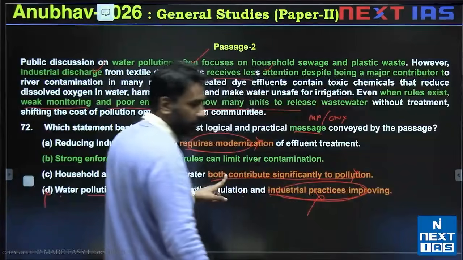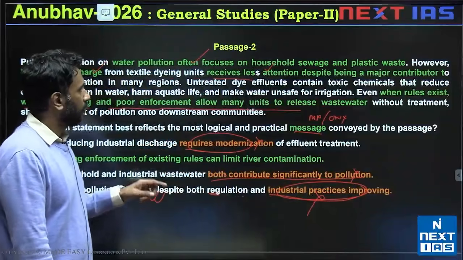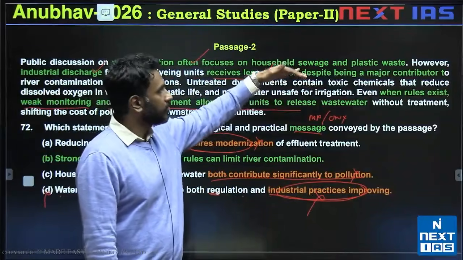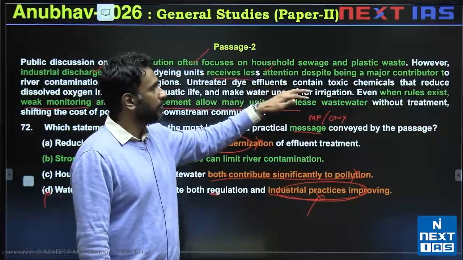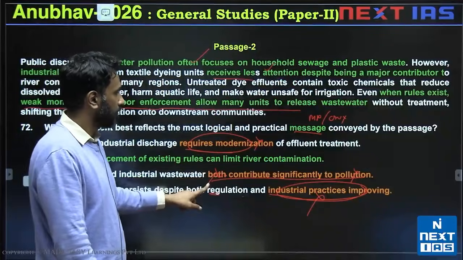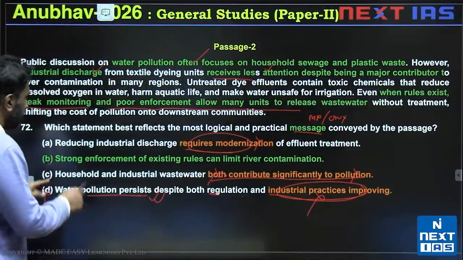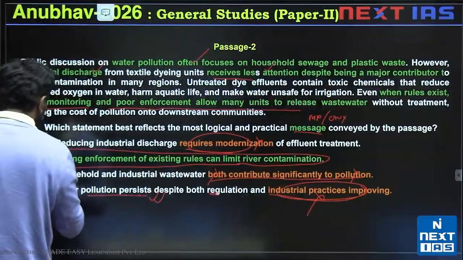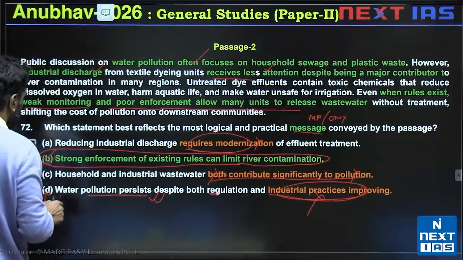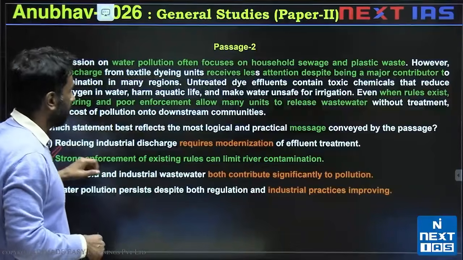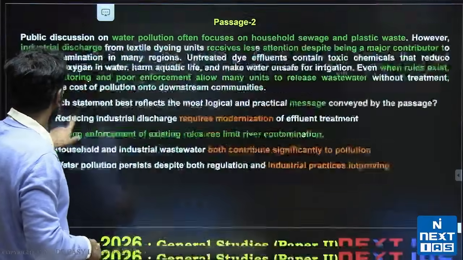C, household and industrial wastewater both contribute significantly. This is incorrect. Option C is incorrect because we are told clearly the problem we are discussing is not about households. We are discussing the problem that industries are ignored. So both contribute cannot be the main point. B says strong enforcement of existing rules can limit river contamination. This is valid. Enforce rules correctly for waste management. B is the correct answer for question 72.